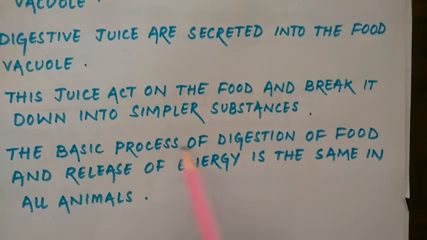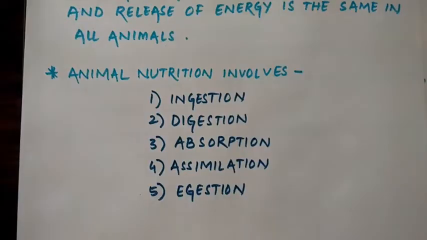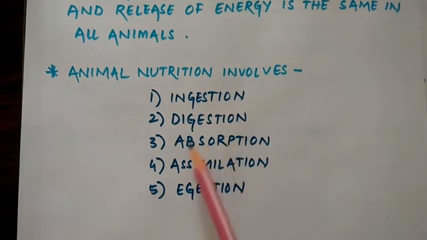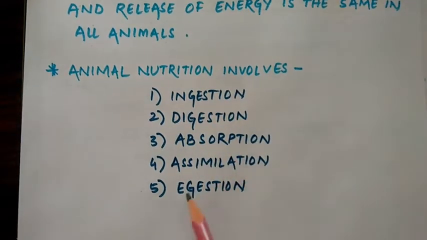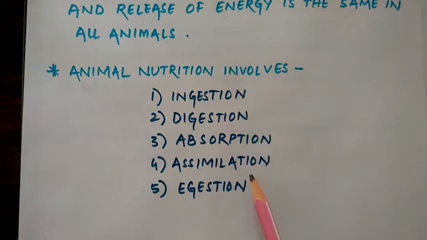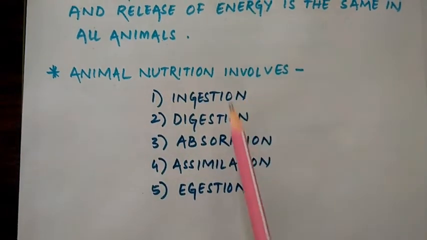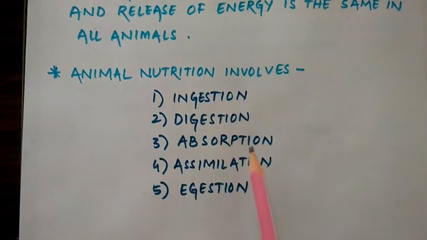So the basic process of digestion of food and release of energy is the same in all animals. Animal nutrition involves the following steps: ingestion, digestion, absorption, assimilation and egestion. Already I told you about this in the previous topic. Once again, if you are not able to understand, you can go through them to learn the meaning.